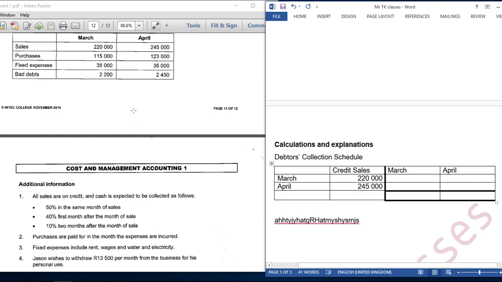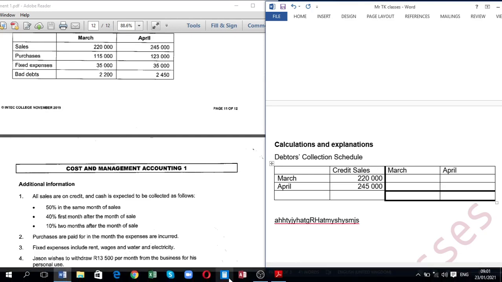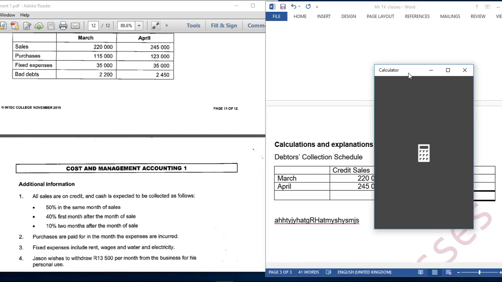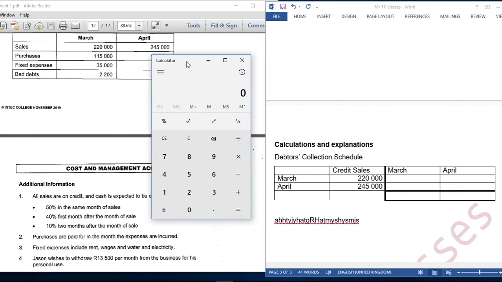Now they are saying all sales are on credit and cash is expected to be collected as follows: 50% in the same month of sales. So if we sell in March, 50% of the cash we are going to receive in March.